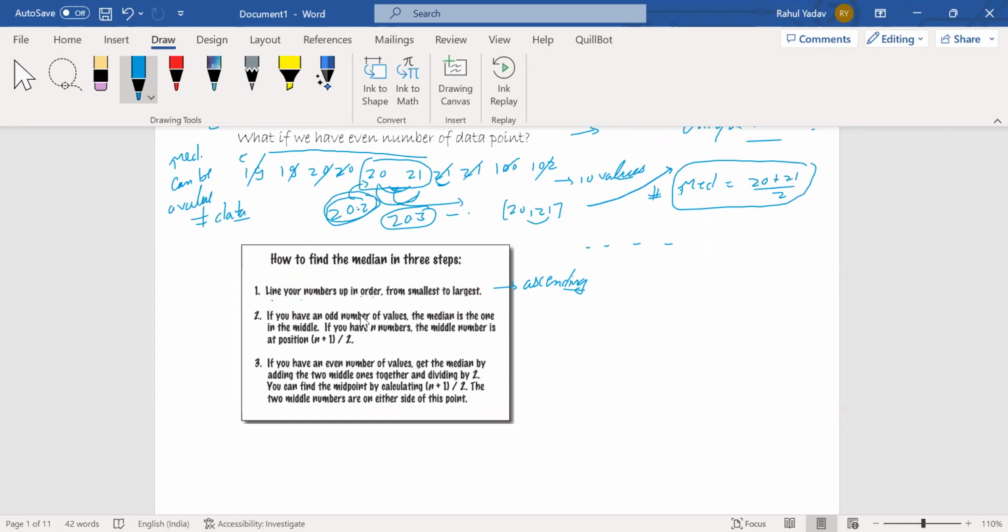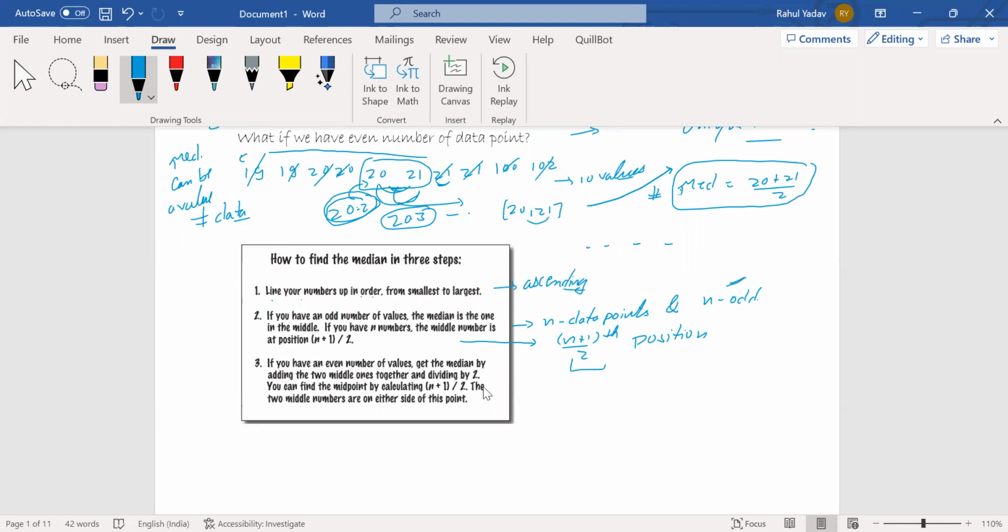If we have an odd number of data points, the median will be the middle value. That means if I have n data points and n is odd, we go for the central value, the middle value, which is placed at the (n plus 1) divided by 2 position. So the position of the median value for an odd number of data points is the (n plus 1) divided by 2th position value.